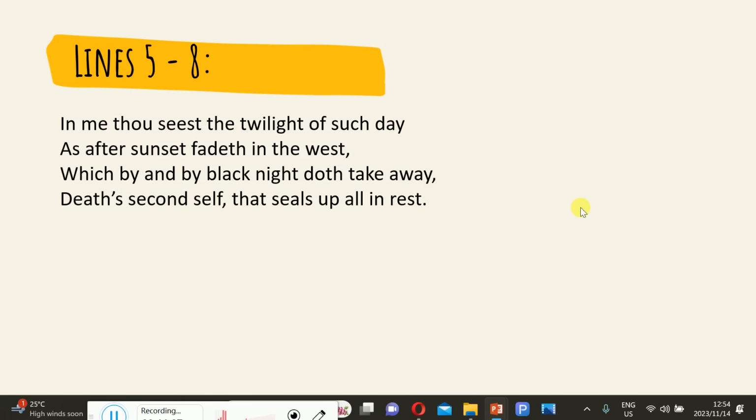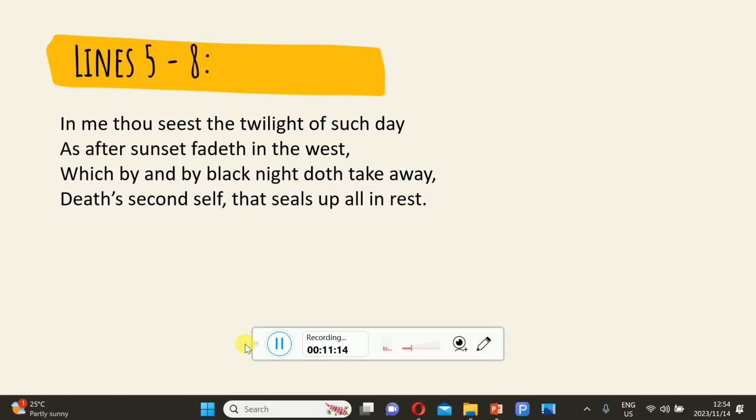Line 5 to 8. And then quickly, before we get to lines 5, 7 and 8, let me just summarize the first quatrain. In the first quatrain, the speaker compares aging to late autumn by using a metaphor. Growing older is like when the leaves have fallen off the trees. The effectiveness of that metaphor is to show that by virtue of growing older, it's more like a leaf that sheds off its tree during an autumn season.